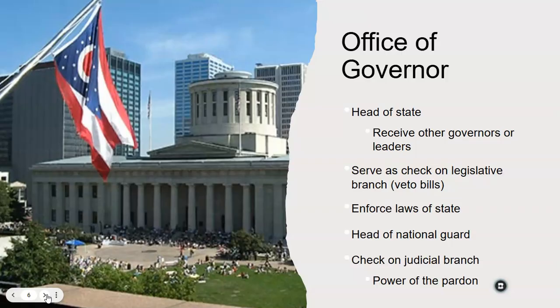Other roles of the office of governor is that they serve as a check on the legislative branch. They can veto bills. They also are there to enforce the laws of the state of Ohio. They are also the head of the National Guard. So the National Guard is kind of like a military branch just for Ohio.